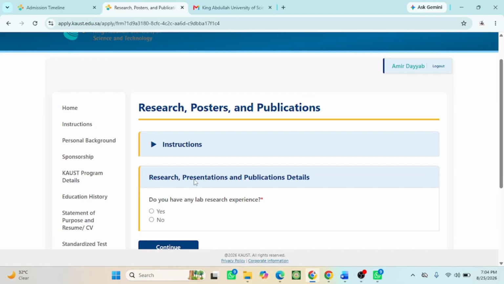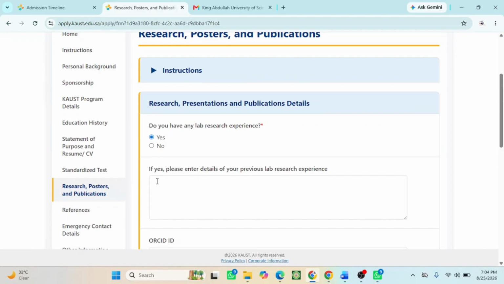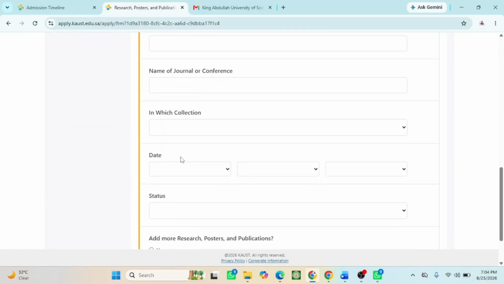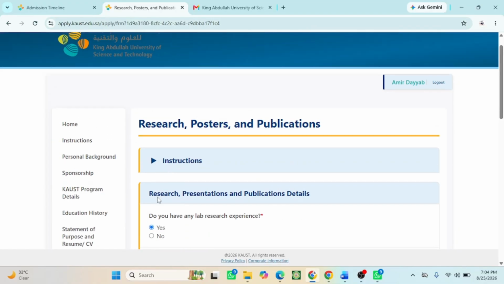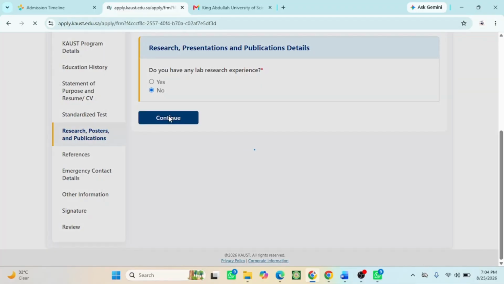Research, presentation and publication details. Do you have any lab research experiences? If yes, click on yes, then you need to provide additional information about the research you have; else click on no. If you don't have it, then click on continue. Having this can definitely increase your chance of getting accepted.